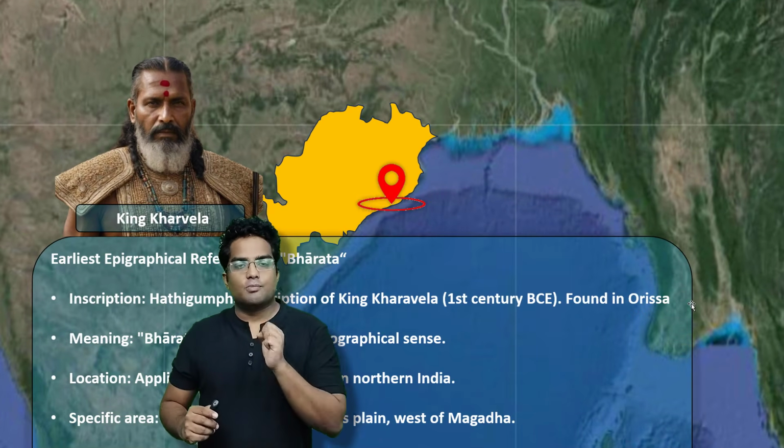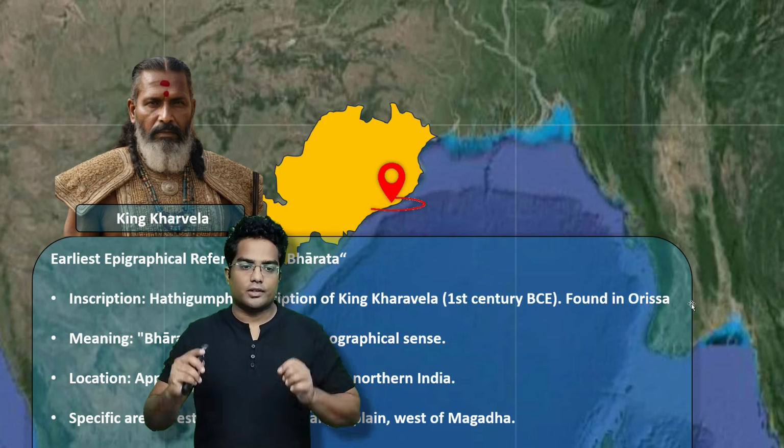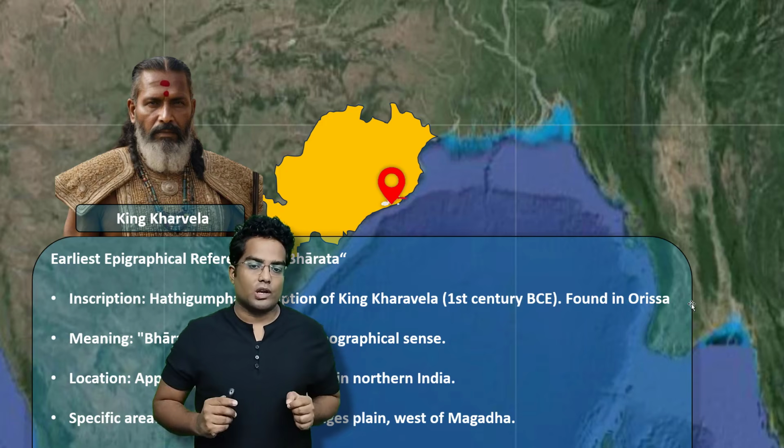So the earliest inscription comes from Orissa. Now this guy is King Kharavela. King Kharavela was a big ruler in parts of Kalinga. During those times, parts of Orissa were known as Kalinga, right? Now he commissioned a temple, and around the outskirts of that temple there is a cave. In this particular cave there is a line about Bharata. This particular inscription is known as the Hathigumpha inscription of King Kharavela, right?